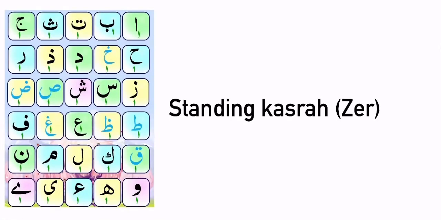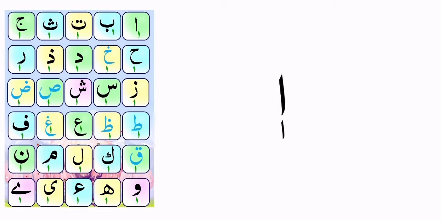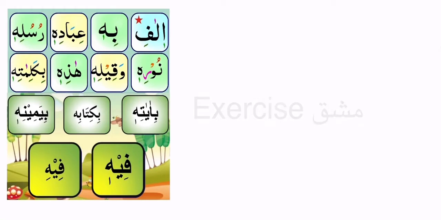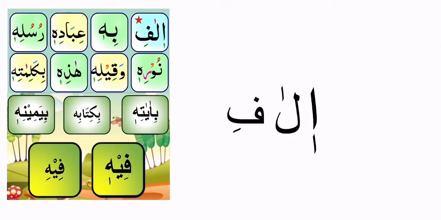Okay, we move to the next one. Standing kasra is exactly the same as ya sakin, which has a kasra behind it, so you make it long. E, B, T, and we've done it over there, so practice that. Let's do the exercises. Remember, this standing kasra is also long, so you make it long. E, la, fi. So we have a standing kasra here, which is long. On the lam we have a standing fatha, which is long, and fi is short.